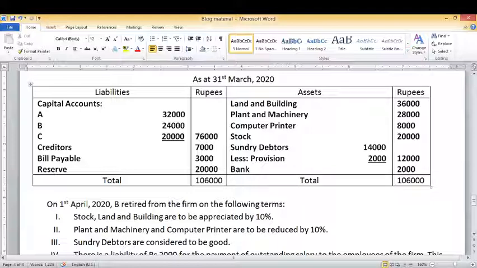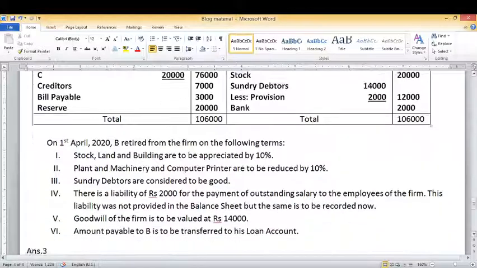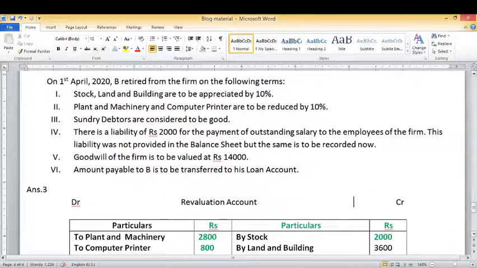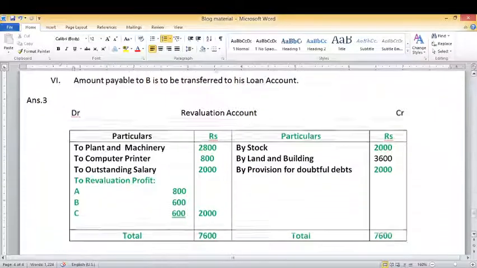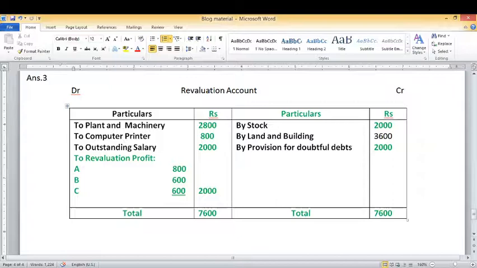So it is a case of unrecorded liability. So unrecorded liability will be treated as an increase in the value of liability. So it is a case of loss and it will be recorded on the debit side of the revaluation account as to outstanding salary 2,000.